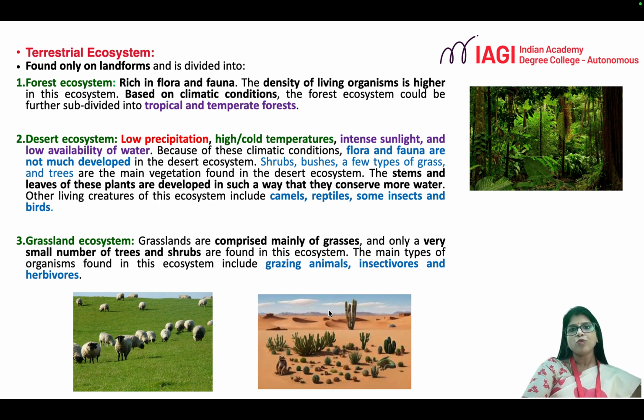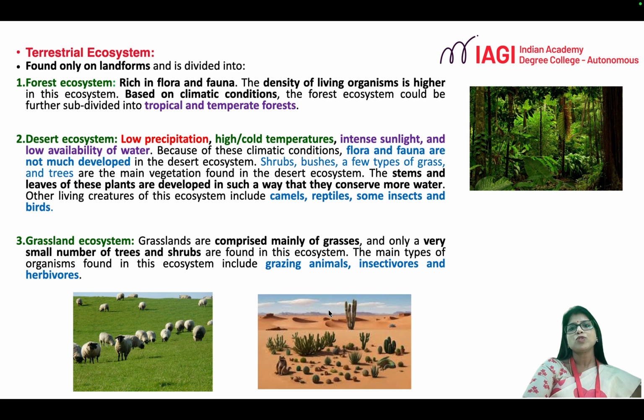We all know the characteristic features of a desert. It experiences very low rainfall, extreme climatic conditions, intense sunlight and very low availability of water. Accordingly, the organisms present here are adapted to these kinds of extreme climatic conditions. Usually deserts have shrubs and bushes which are adapted to survive in scarce water conditions.